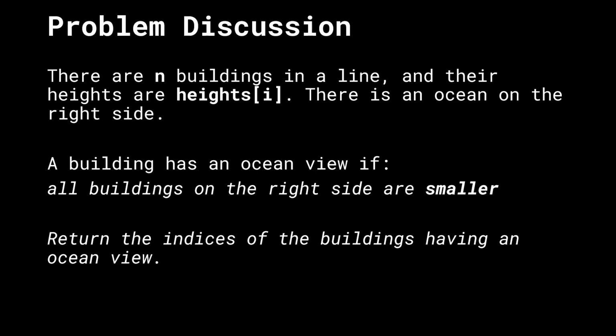There's an ocean on the right hand side of this line of buildings, and the building is defined to have an ocean view if, and only if, all the buildings on the right hand side are smaller than that. So for a current building, all of the buildings on the right hand side should be smaller than that. Not even less than or equal to, they should all be less than this building's height. All right, the goal of this problem is to return the indices of the buildings having an ocean view.